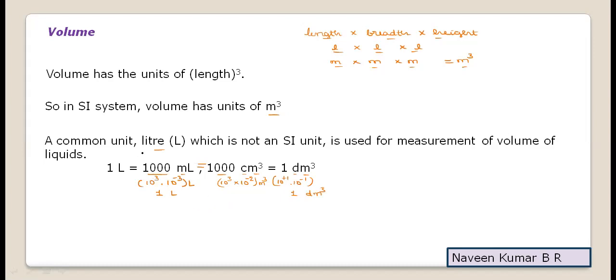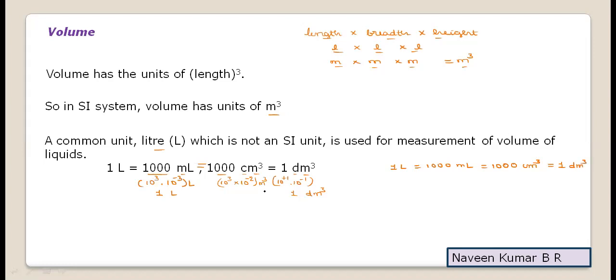That is how the unit and its prefix relate. Everyone knows this basic information, that 1 liter will be equal to 1000 milliliter, but I have shown with prefix information how exactly it is 1 liter. The unit prefix m indicates minus 3. Similarly, 1000 ml will be equal to 1000 cm cube, and that can be given as 1 decimeter cube.